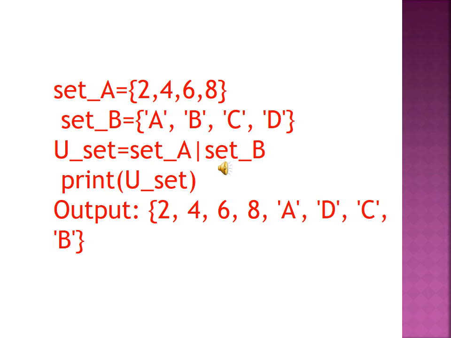Then use set. Okay, use set means set A union set B. This is union operation, so you should use union. U set equal to set A union set B. Normally we would use the OR operator, but here we use the union operator. Set A union operator set B, and then you are going to print the union set.